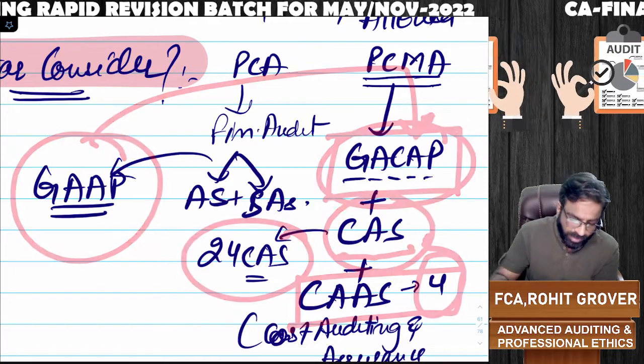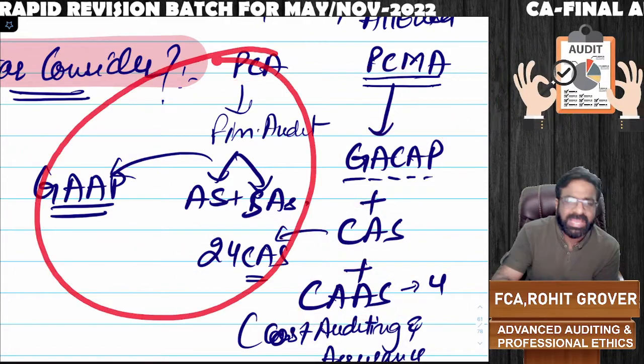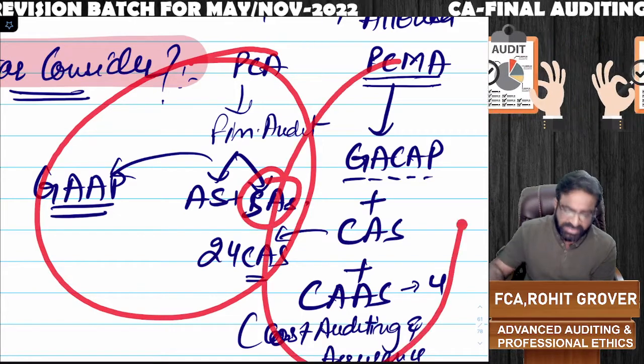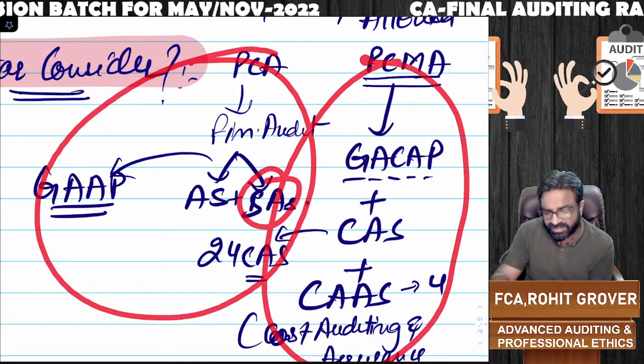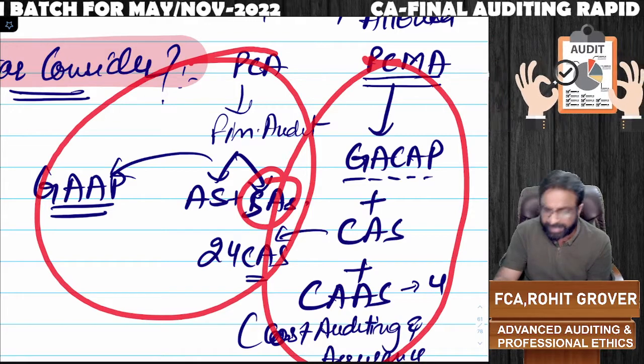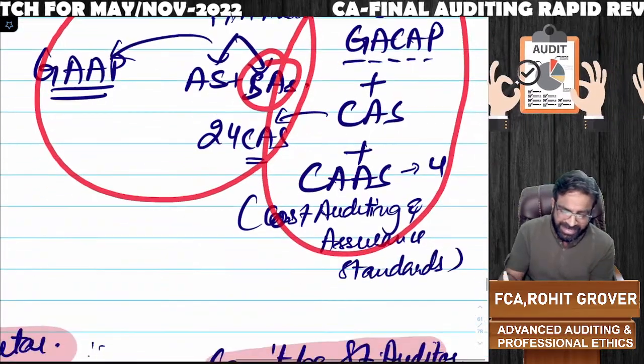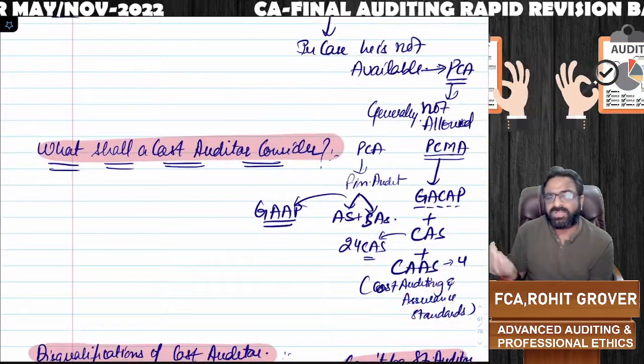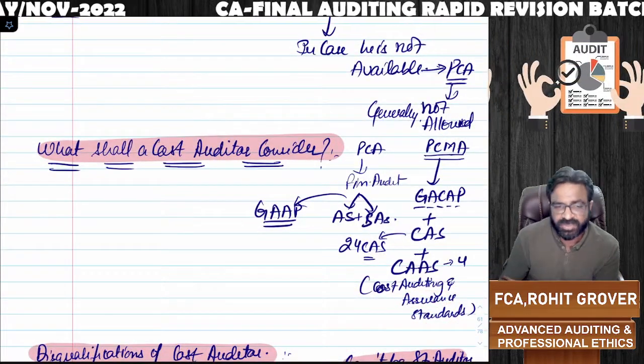So in the normal audit, in the financial audit, we see GAAP and AS to be followed by the management, and we follow SAs. In the cost audit, we see GAAP and CAS to be followed by the management, and we are going to follow CAAS, that is called Cost Auditing and Assurance Standards. That is how the cost audit is different from statutory audit.